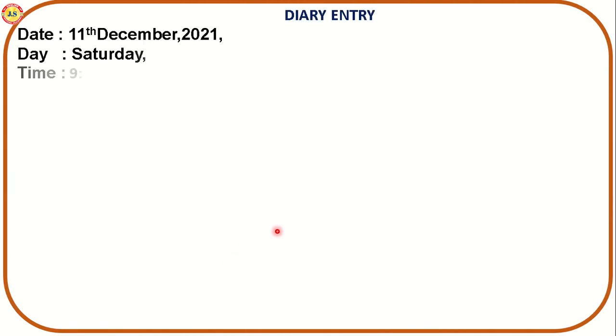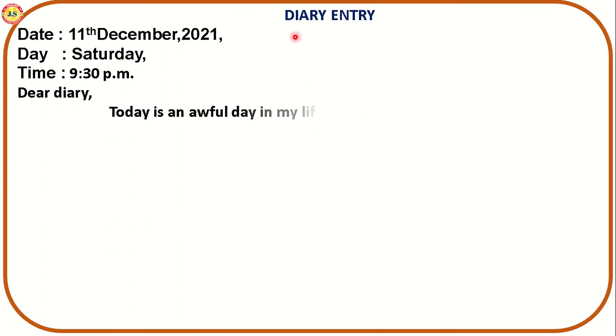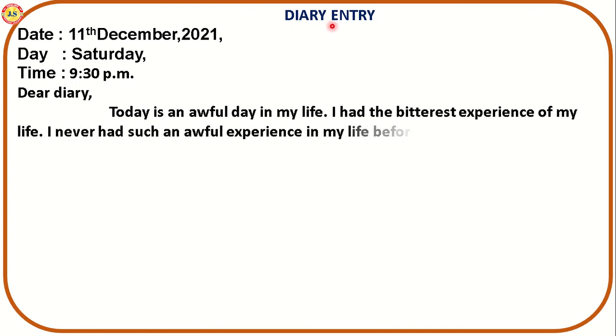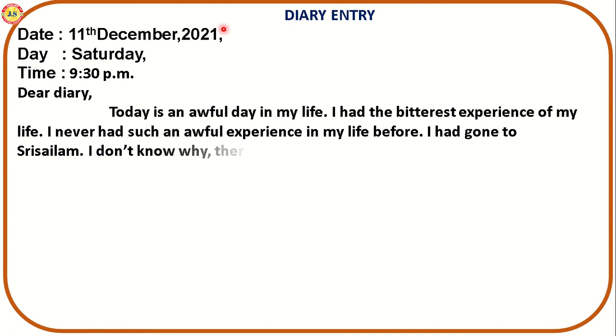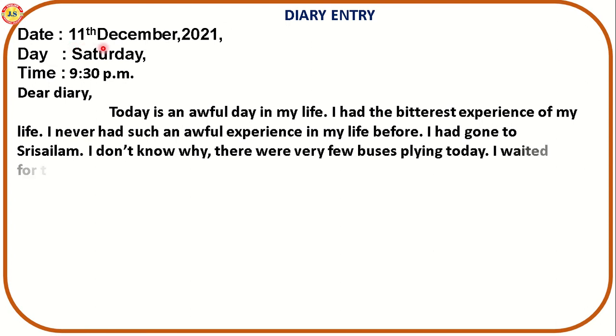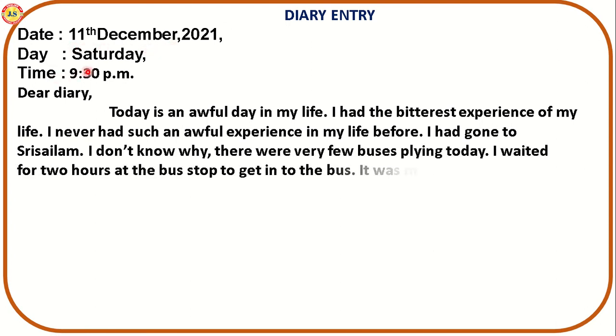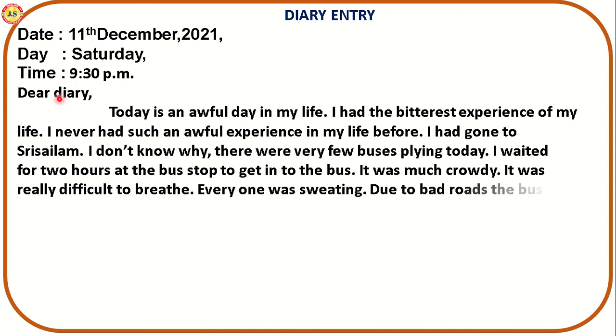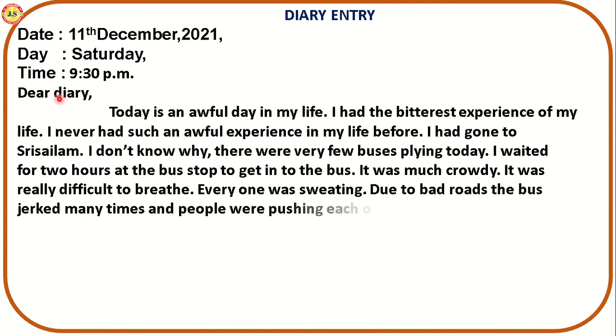So here I have written it. Before you write the diary entry you need to draw a margin on all four sides. After that you have to start with the heading or title, that is Diary Entry, which should be written at the top middle. Then after that, the date, 11th December 2021, day Saturday, time 9:30 p.m. Dear Diary. Here D also needs to be a capital letter.